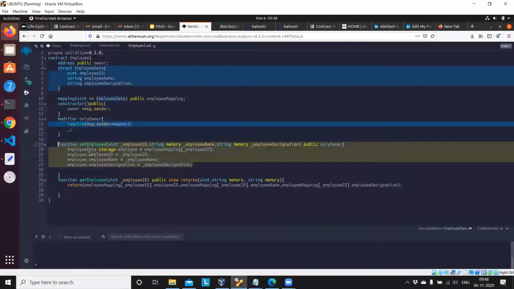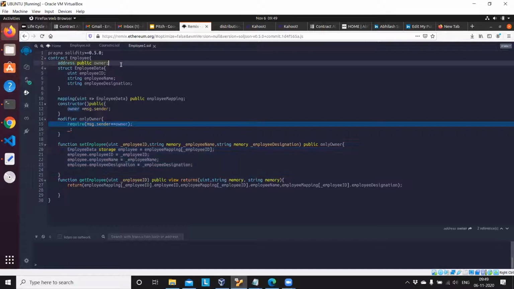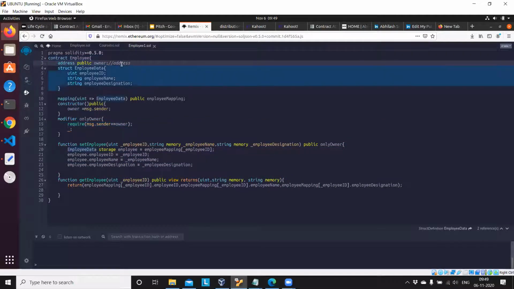The rest of the addresses accessing this smart contract cannot. So we set a variable here, address of an owner. This is the variable and this is the data type address, declared with public visibility.